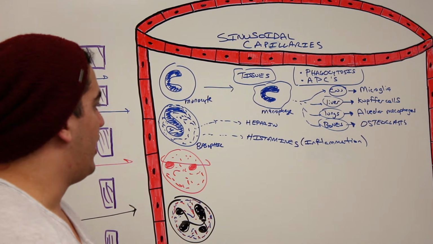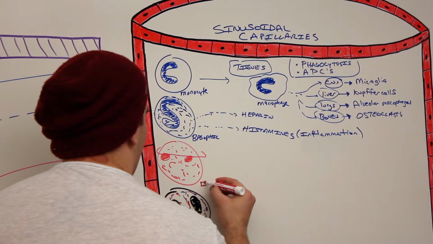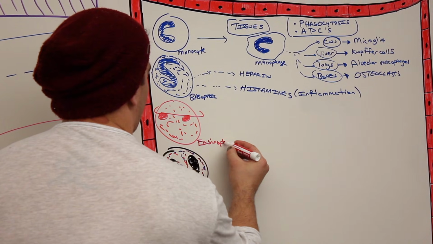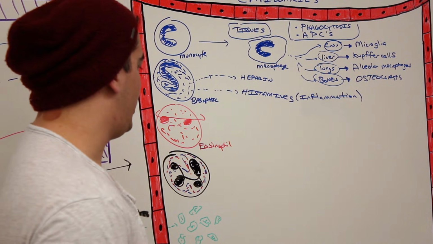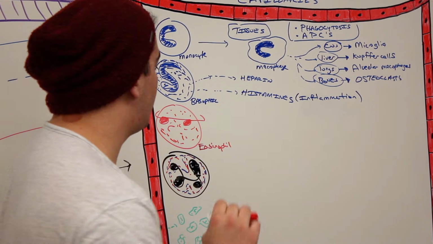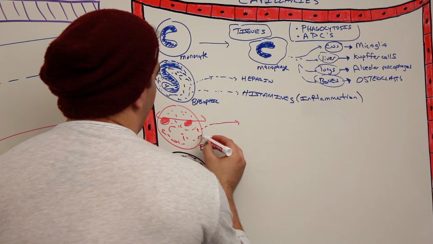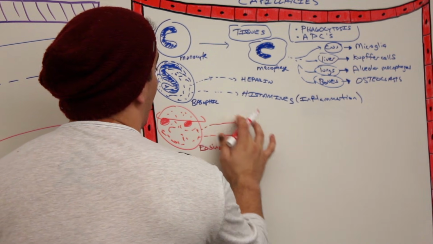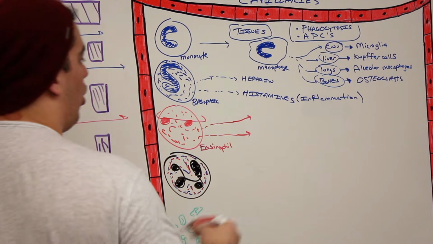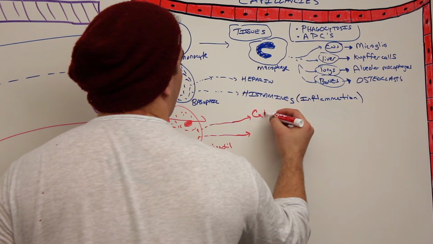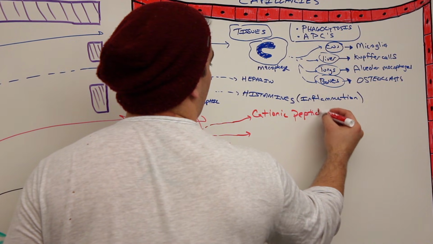All right, what's this next cell here? This next cell here is called an eosinophil, right? We know it's an eosinophil because when you do the right stain, it takes up the red eosin acid. What does this cell love to do? It loves to secrete proteins. So it has these granules that secrete two major types of very toxic proteins. One of them is called the cationic peptide, or protein.